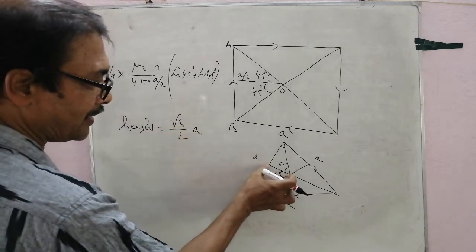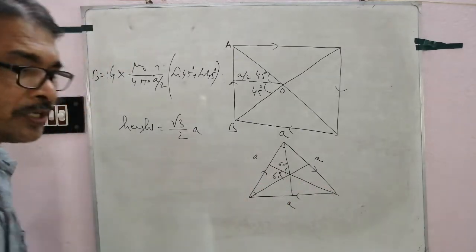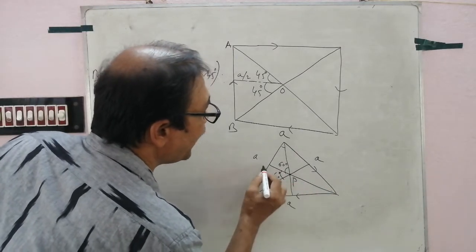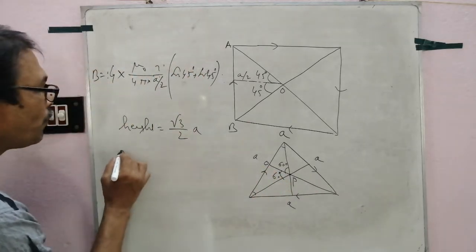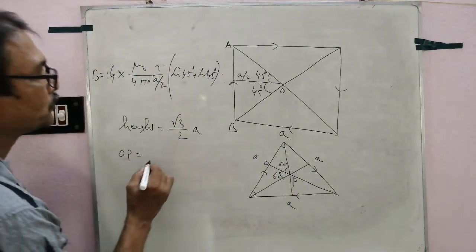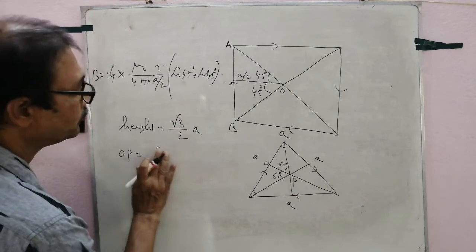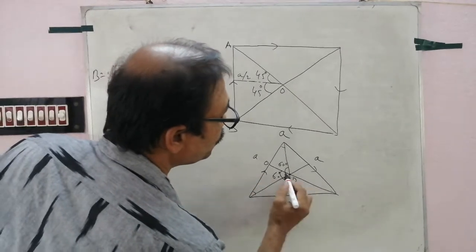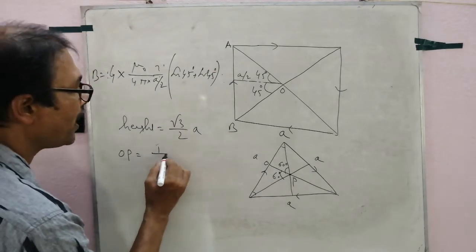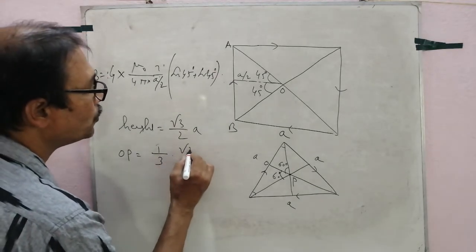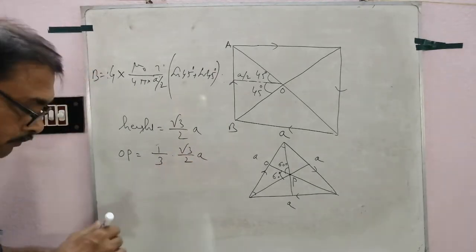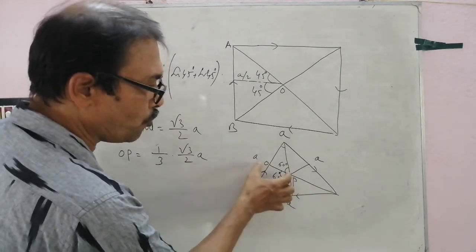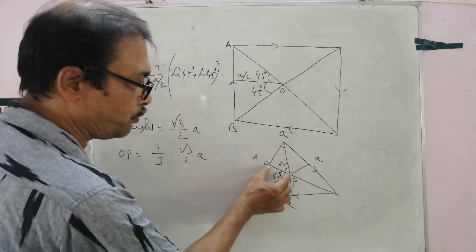But what is the length of this median? The ratio is 2:1. So suppose this is P and this is O. So OP equals, sorry, 2:1, so 1 by 3 of root 3 by 2 A. Follow? The ratio 2:1, so this is 1 by 3.